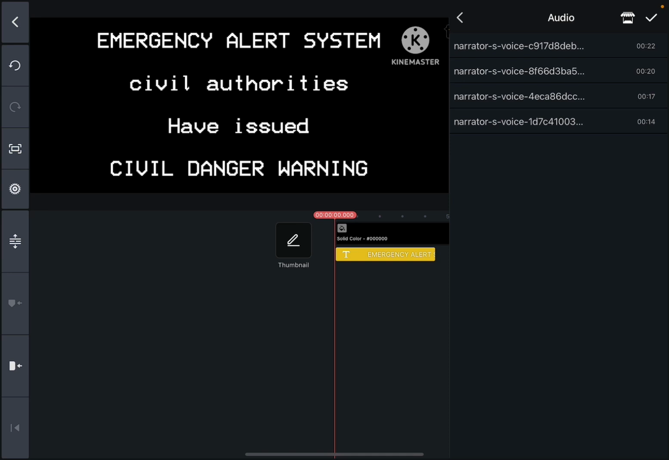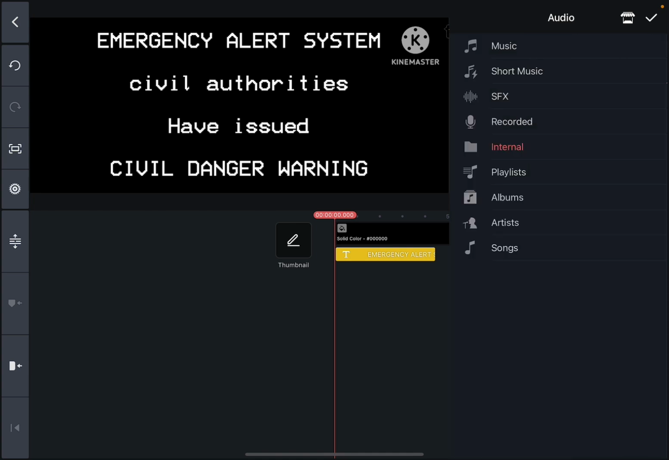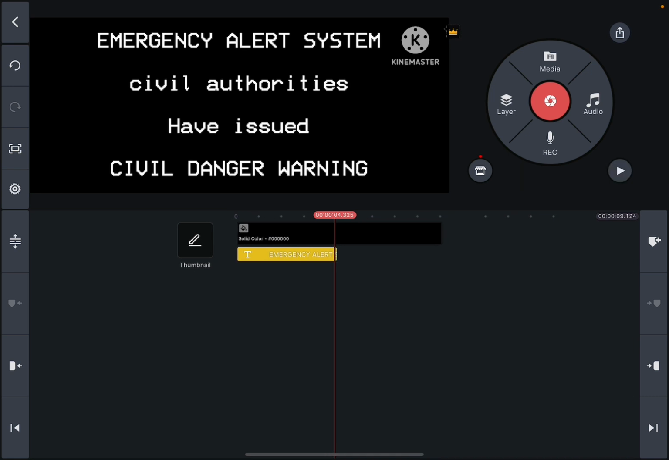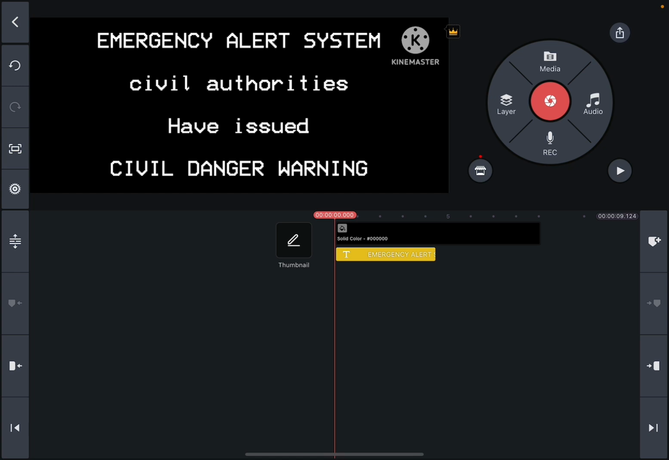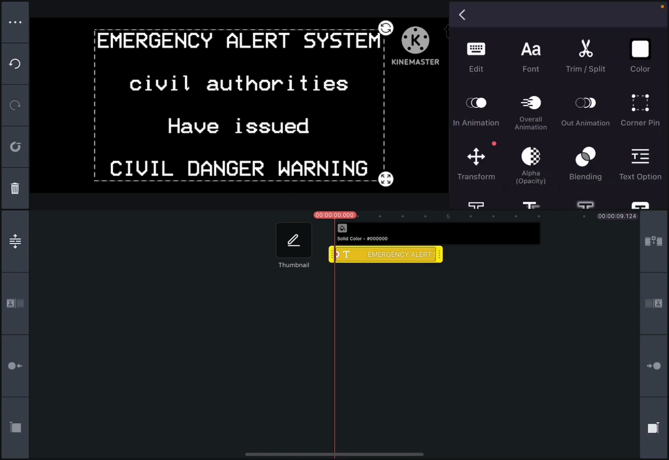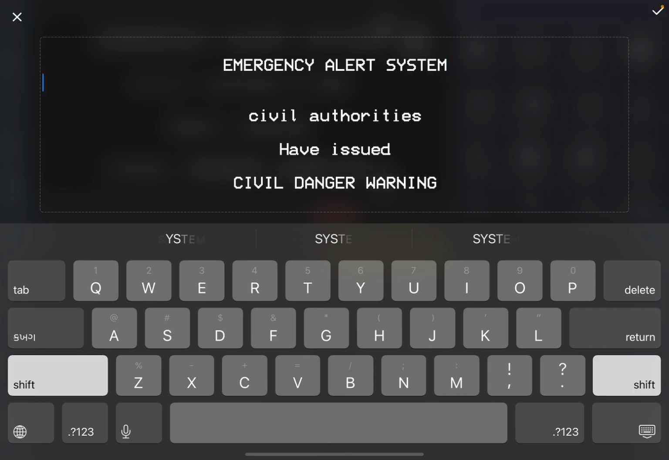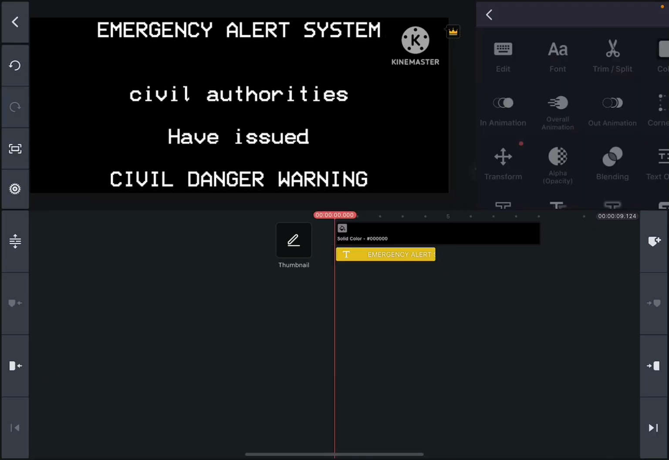So what I'm going to do is type: Civil authorities have issued a civil danger warning. This entity has escaped from a... So I do that. And if you want to do the bar thingy, just click on it and then click on edit, go to emergency alert system, and click return one more time.